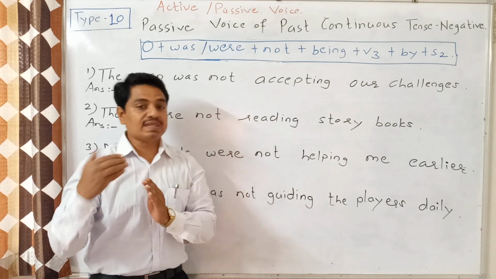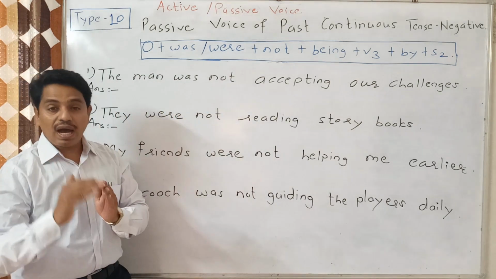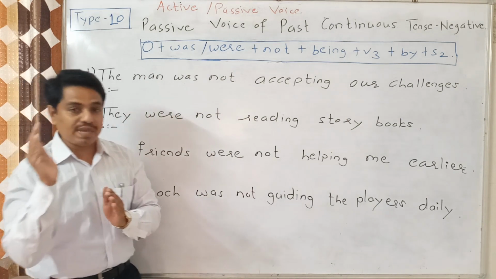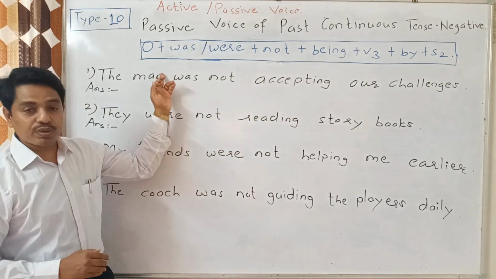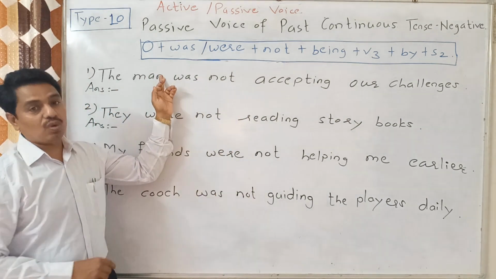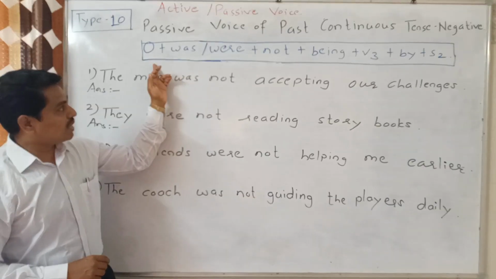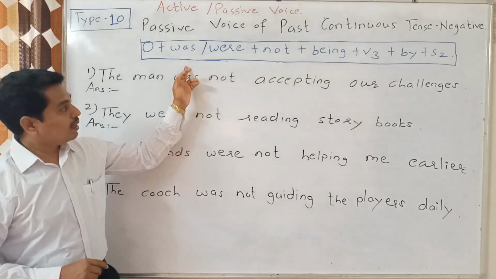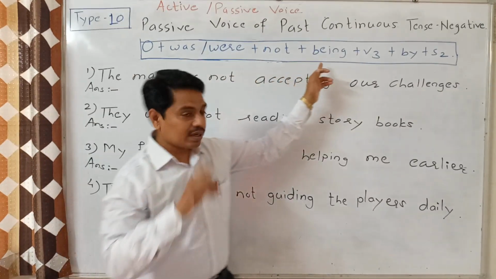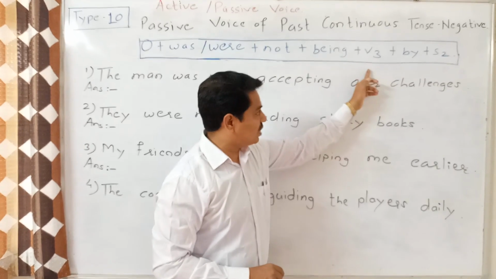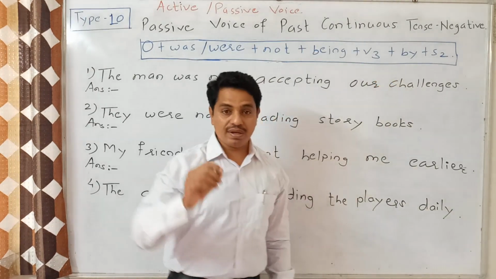If the given sentence is past continuous tense, how to make the passive voice of that sentence? I have given you one construction over here, and the construction is like this: object, then was/were, then not, then being, then V3, then by, and then S2.